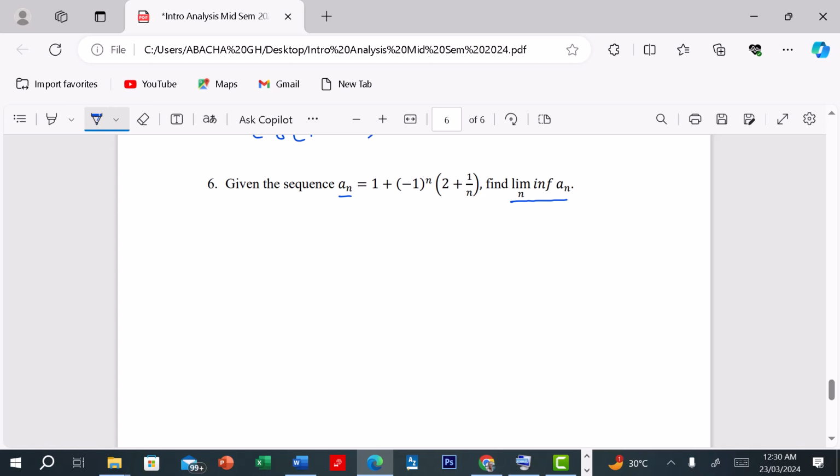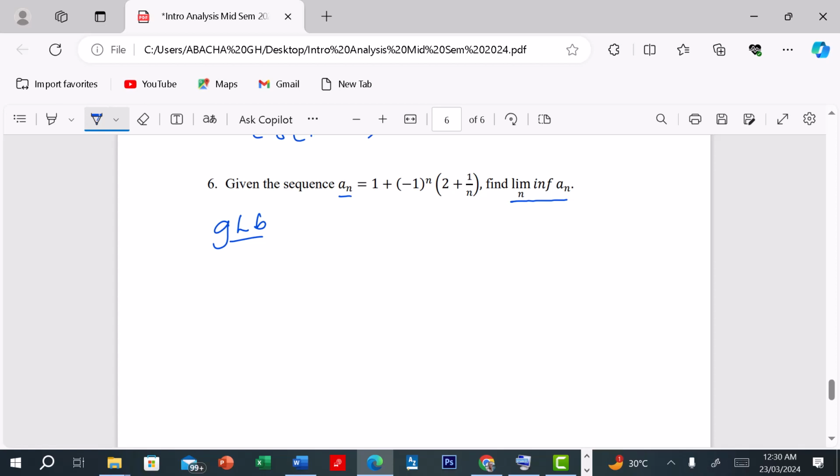The opposite of this is the lim sup, which is the least upper bound.